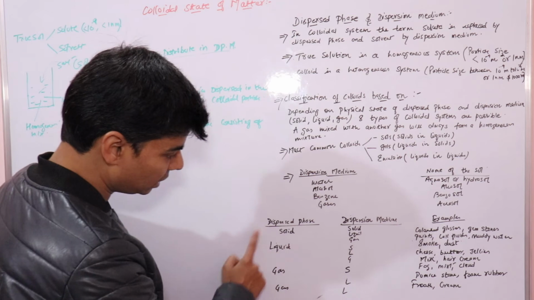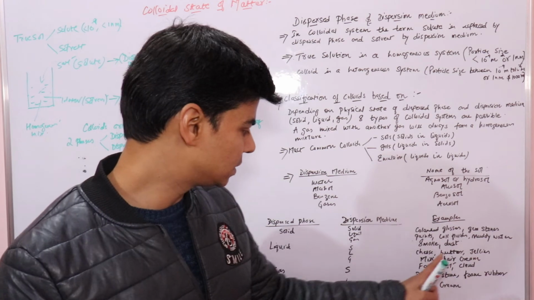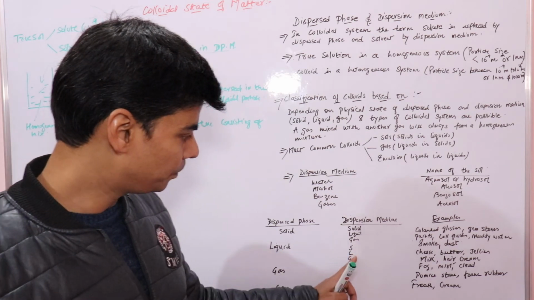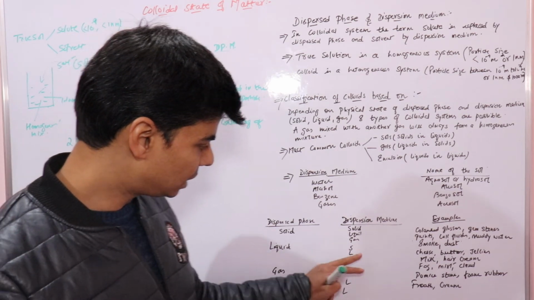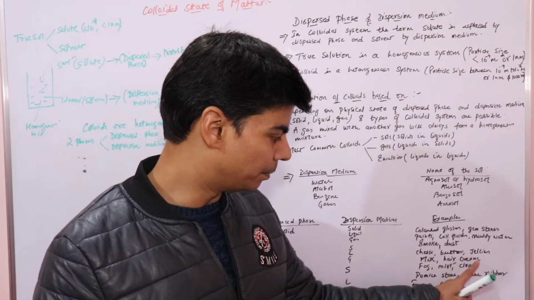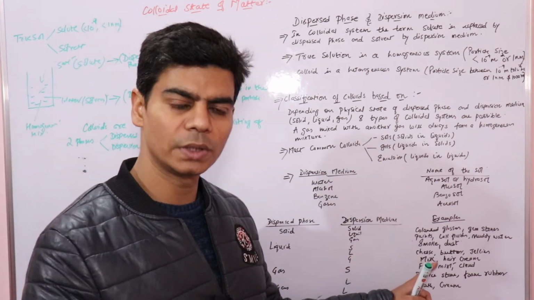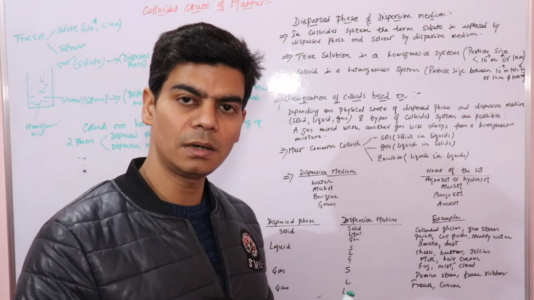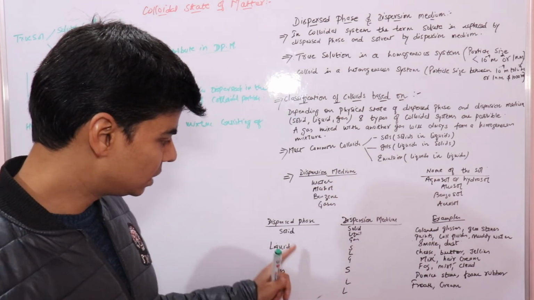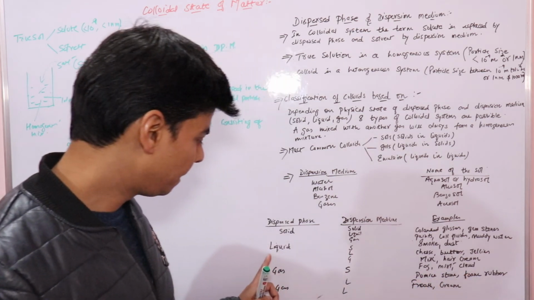Similarly, if the dispersed phase is a liquid and the dispersion medium is solid, we have cheese, butter, jellies. Where both the dispersed phase and dispersion medium are liquid, the example is milk, hair cream. Milk is a very common example where both the phases are liquid.